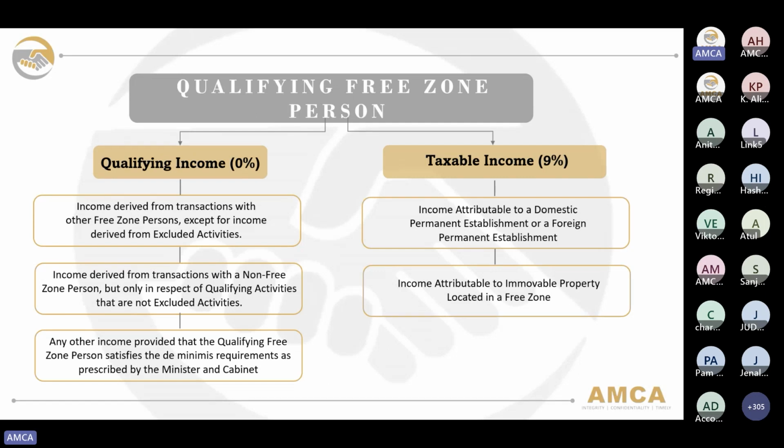And then for income attributable to immovable property in a free zone, this is specifically, for example, a transaction with a non-free zone person on a commercial property. Commercial property is immovable property or part thereof that is used exclusively for a business or business activity and is not used as a place of residence or accommodation, including hotels, motels, bed and breakfast establishments, service apartments, and the like. For this specific category as well, any other person in respect of non-commercial property would be considered as taxable income, which would be subject to the 9% tax rate.